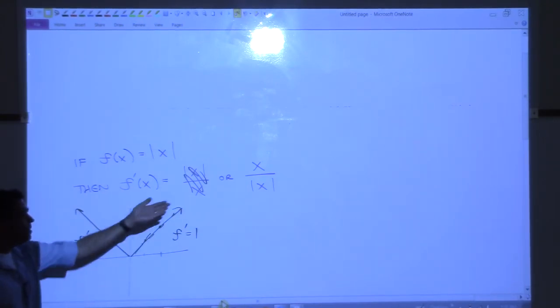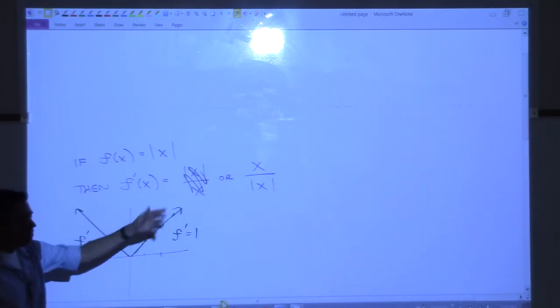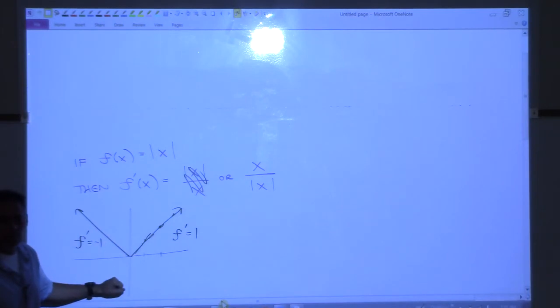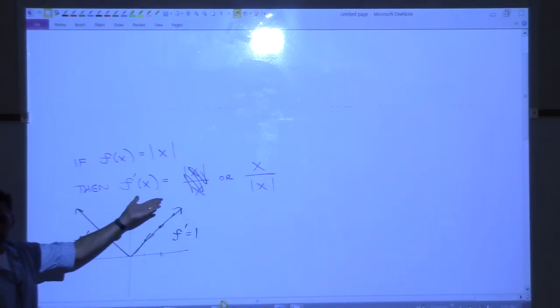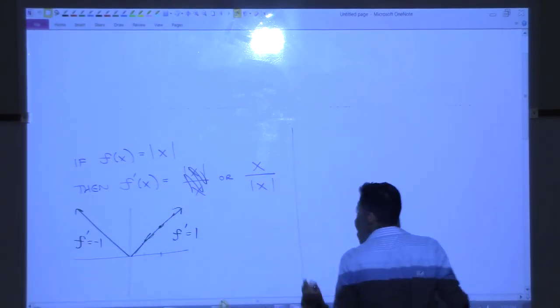Because at 0, what happens to our derivative? It's undefined, right? But that's a corner, so it should be undefined, right? So does that formula make sense? Okay, now let's see if you can extend that idea.